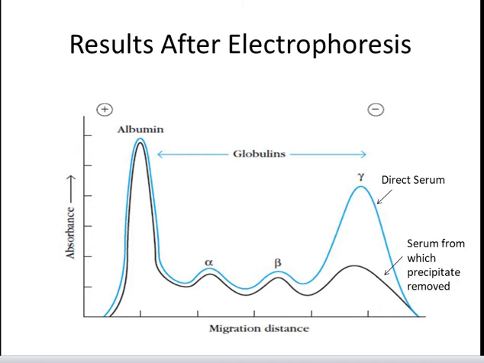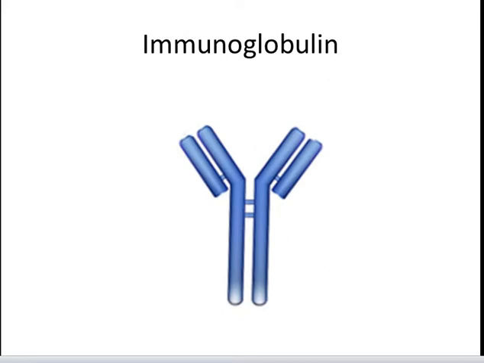A comparison of electrophoretic profiles of these two serum aliquots revealed that there was a significant drop in the gamma globulin peak in the aliquot that had been reacted with antigen. Thus, the gamma globulin fraction was identified as containing serum antibodies, which were called immunoglobulins, to distinguish them from any other proteins that might be contained in the gamma globulin fraction.